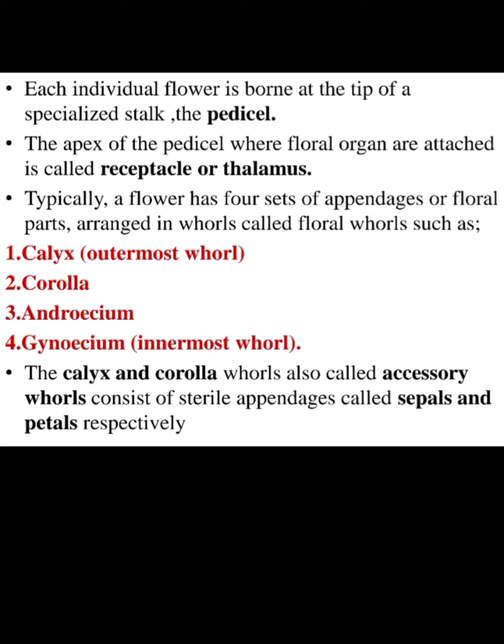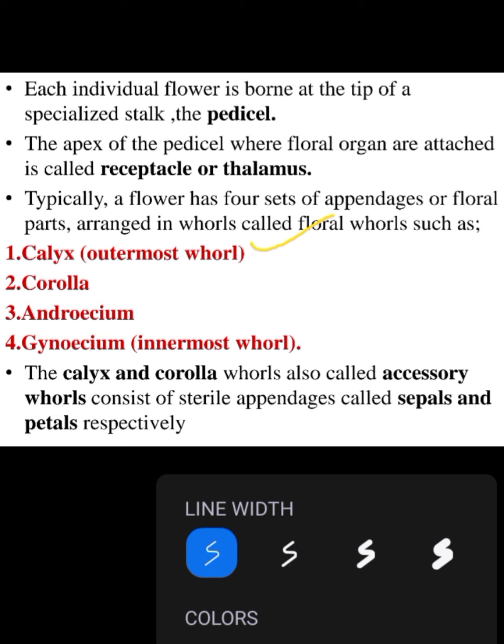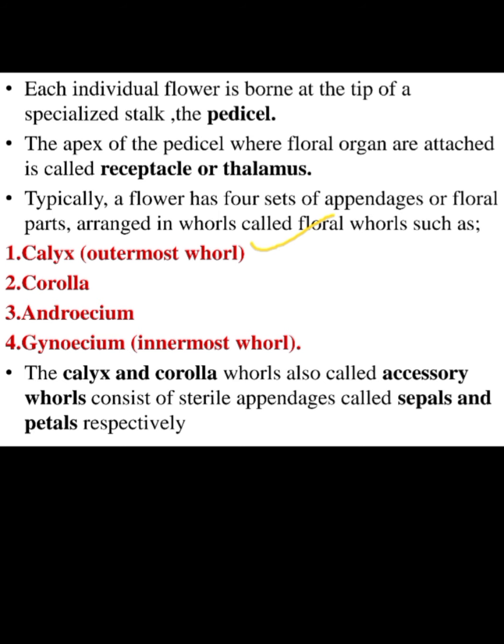That is, one is calyx, the other is corolla, next is androecium, then gynoecium. These are the four floral whorls. Calyx is the outermost whorl, then corolla, next androecium, and gynoecium is the innermost whorl.